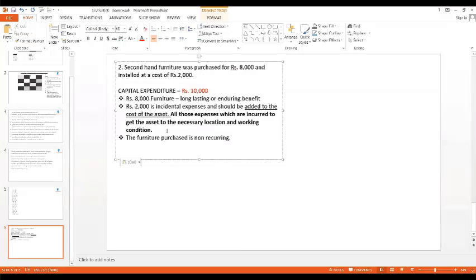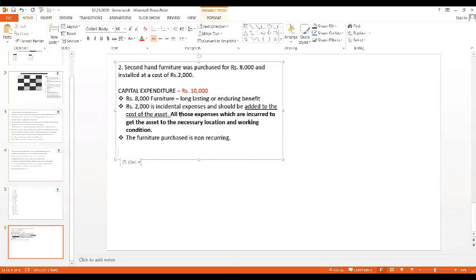Like this only you should write. Capital expenditure, as Kavya told, it is rupees 10,000. I should specify the amount whenever I'm having two amounts in the question. So I'm specifying 8,000 is furniture, which is giving long lasting or enduring benefit. Rupees 2,000 is incidental expenses. It should be added to the cost of the asset.